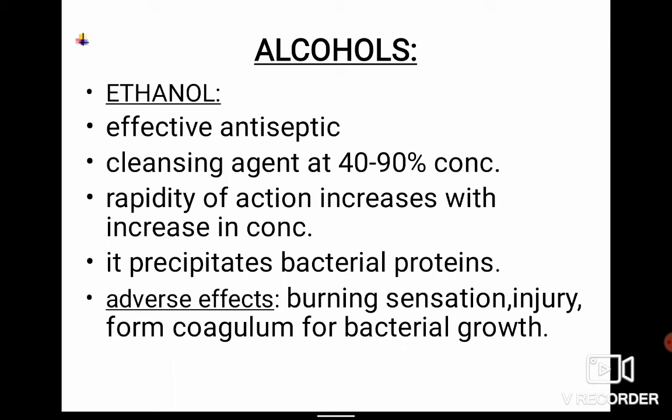Alcohols, for example, ethanol. Ethanol is an effective antiseptic. It acts as a cleansing agent at 40 to 90% concentration. So whenever ethanol is used at 40 to 90% concentration, it has a cleansing action, so it has to be used at the specific range of concentration only. It has a rapid action, and that action increases with increasing concentration. It will precipitate the bacterial proteins, but it has an adverse effect. It will cause a burning sensation, injury, and form a coagulum of the bacteria for bacterial growth.